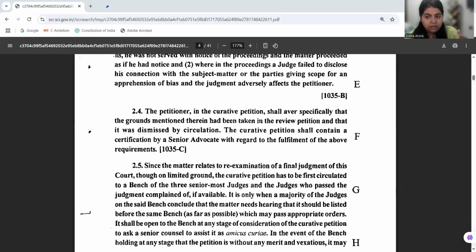So now, in the exercise of the inherent power, the inherent jurisdiction of the Supreme Court, the court may consider what the fallibility was, what happened in the case, and if there is a gross miscarriage of justice, the court may cure it. Okay, so the Supreme Court is the court of last resort.